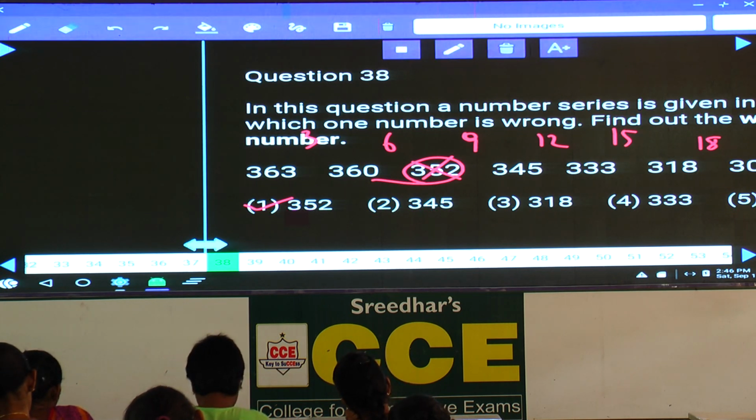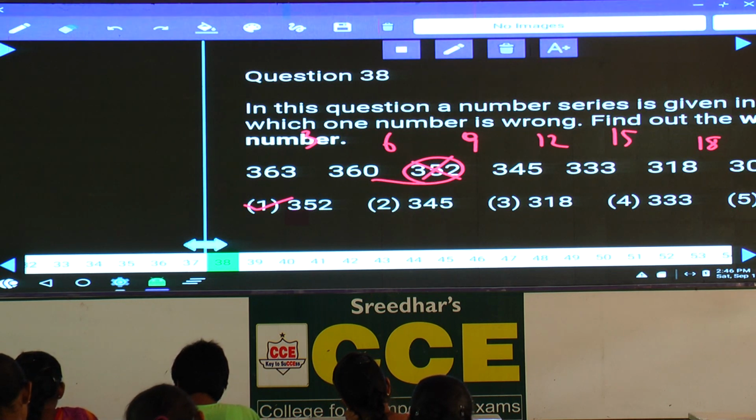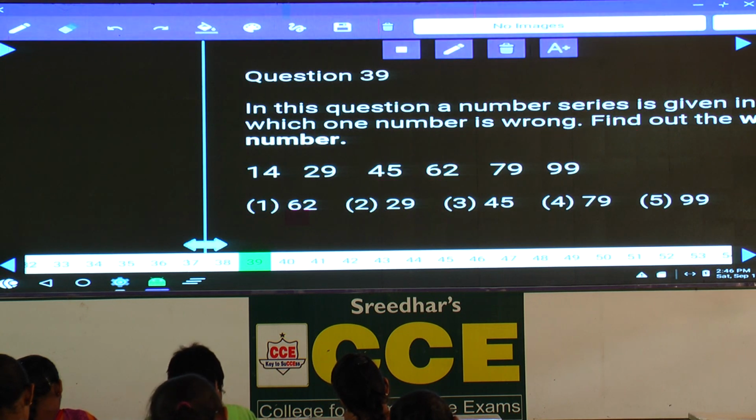And it is given in choice 1. Question number 38, choice 1 is the answer. The differences between the numbers are multiples of 3 in increasing order: 3, 6, 9, 12, 15, 18 are subtracted. Then question number 39.